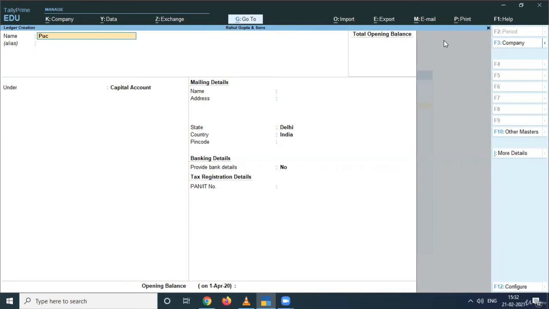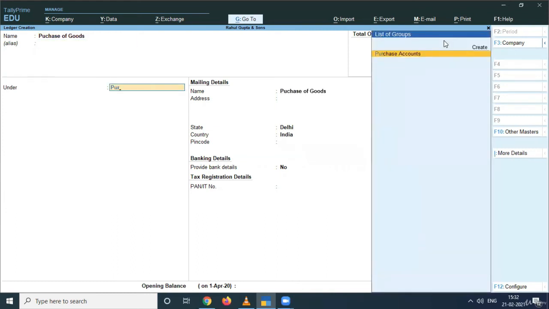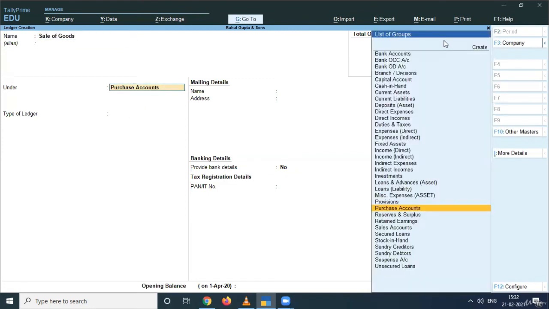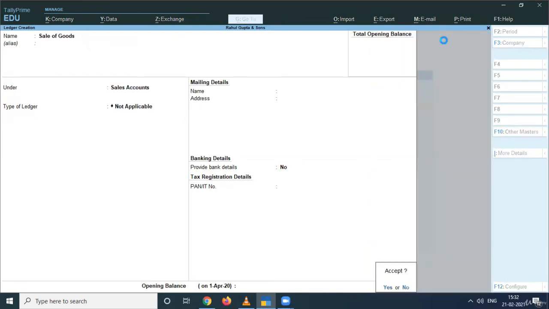So I am preparing here purchase of goods. The purchase ledger will go under, obviously, purchase accounts. So type of ledger not applicable, and then accept. Easy. Now the next we have to prepare is sale of goods, and sale of goods will go under sales accounts, and this is how you can prepare the sales ledger.